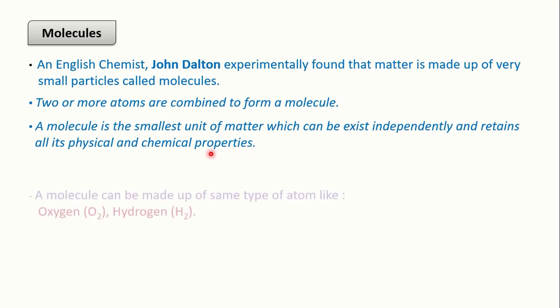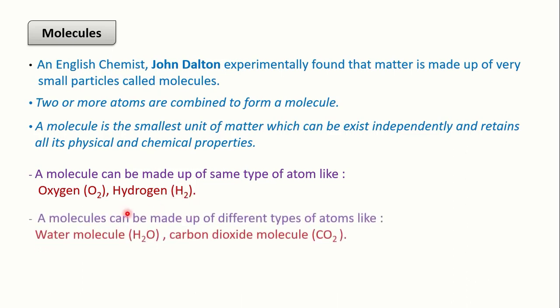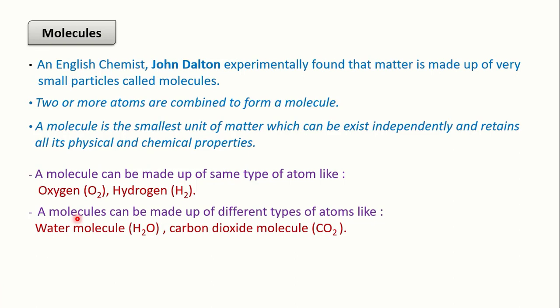A molecule can be made up of the same type of atoms, like oxygen and hydrogen. In oxygen, 2 atoms are of the same type, oxygen and oxygen; hydrogen and hydrogen. Another type of molecule is made up of different types of atoms, like water molecules.